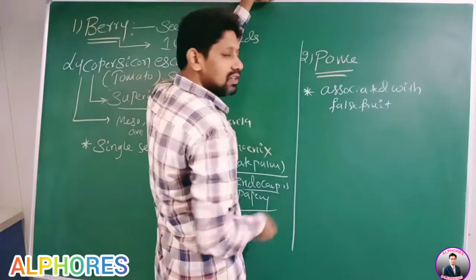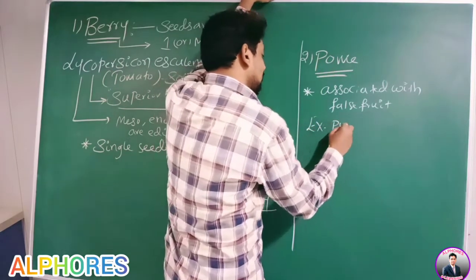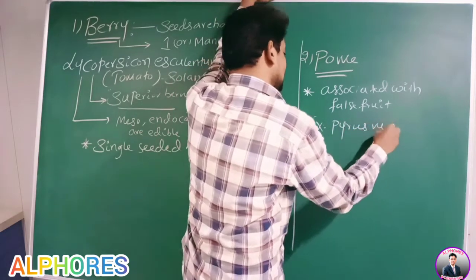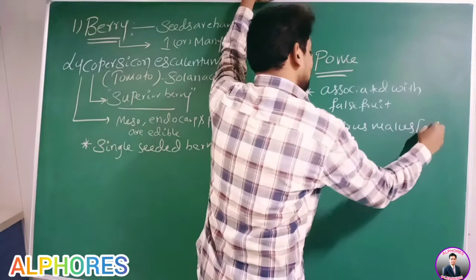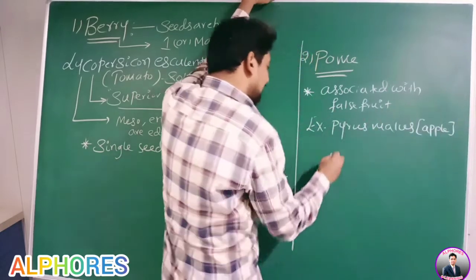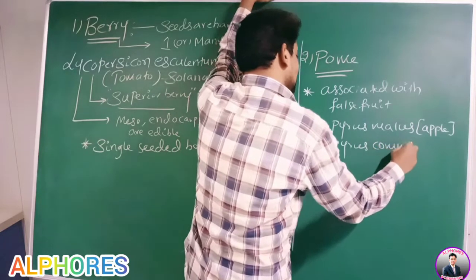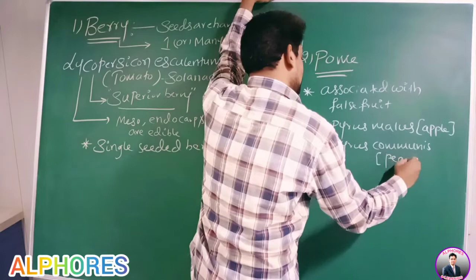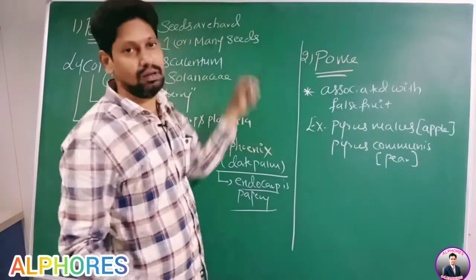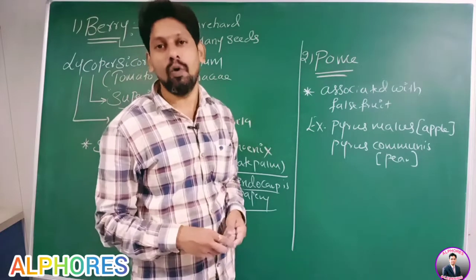What are the examples of pome? First one is Pyrus malus, common name apple. Second one is Pyrus communis, common name pear. These are two examples of pome.